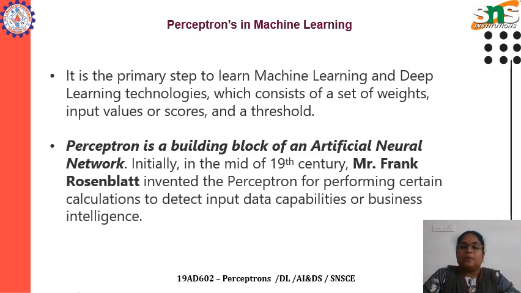It is a very primary step to learn machine learning and deep learning technology, which consists of a set of weights, input values, and scores under a threshold. Perceptrons are a building block of an artificial neural network. In the 19th century, Mr. Frank Rosenblatt invented the perceptron for performing certain mathematical calculations, which is also used for business intelligence.